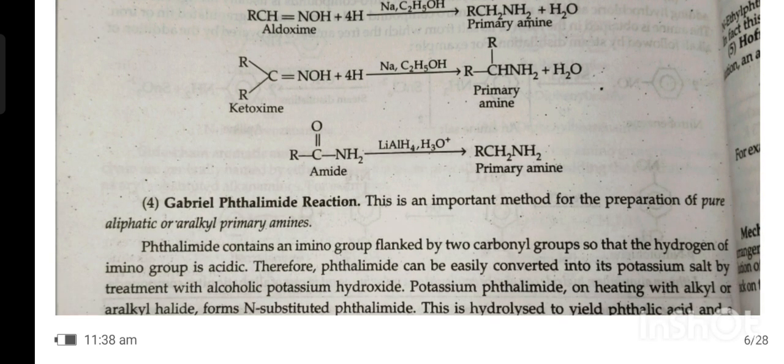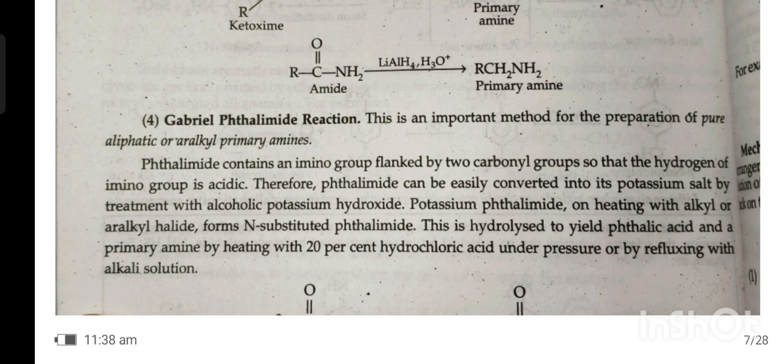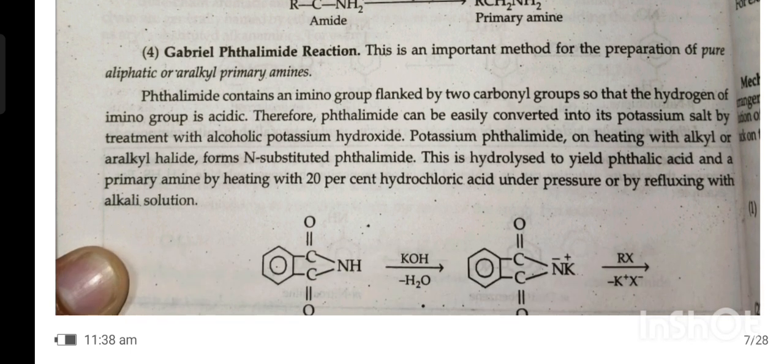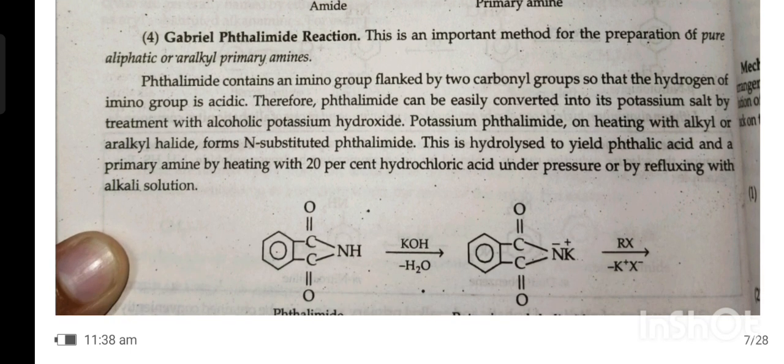Fourth, Gabriel phthalimide reaction. This is an important method for preparation of pure aliphatic or alkyl primary amines. Phthalimide contains an imino group flanked by two carbonyl groups so that the hydrogen of the imino group is acidic. Therefore, phthalimide can be easily converted into its potassium salt by treating with alcoholic potassium hydroxide. Potassium phthalimide on heating with alkyl or aryl alkyl halide forms an N-substituted phthalimide. This is hydrolyzed to yield phthalic acid and a primary amine by heating with 20% hydrochloric acid under pressure or by digesting with alkali solution.